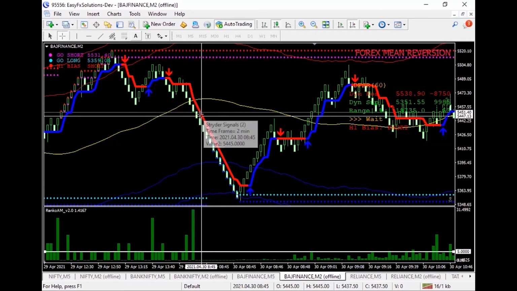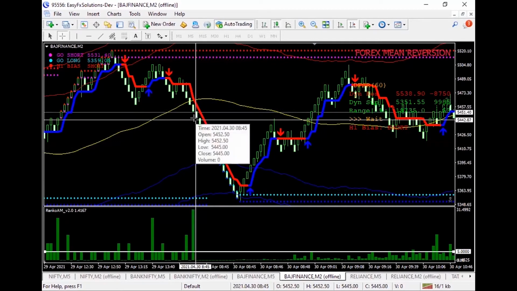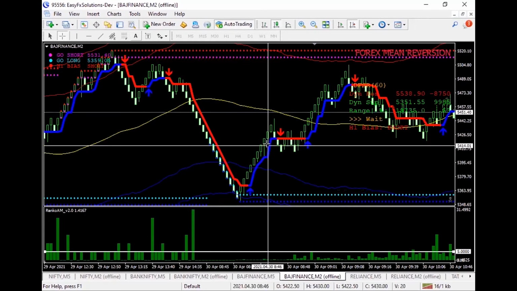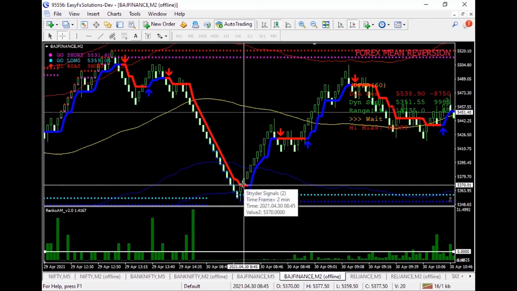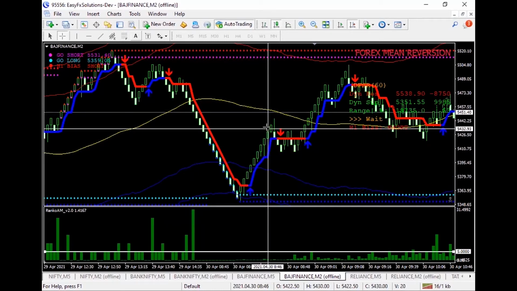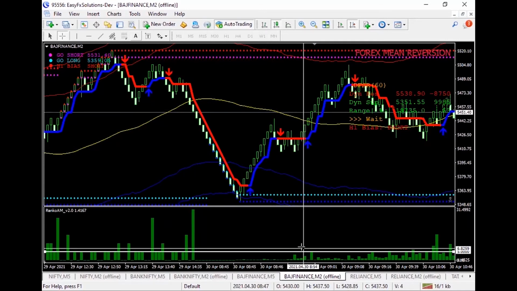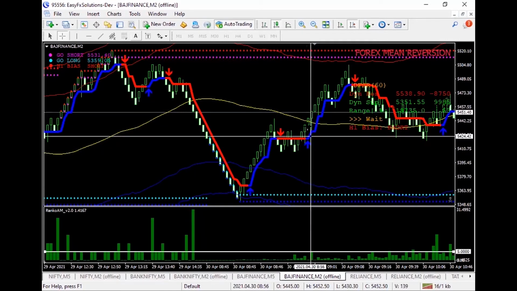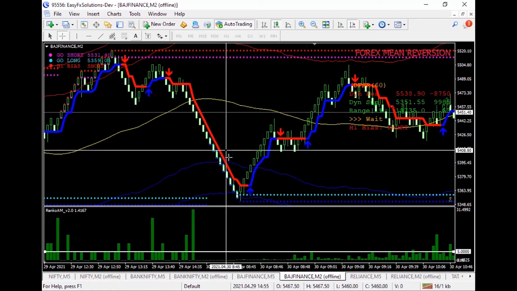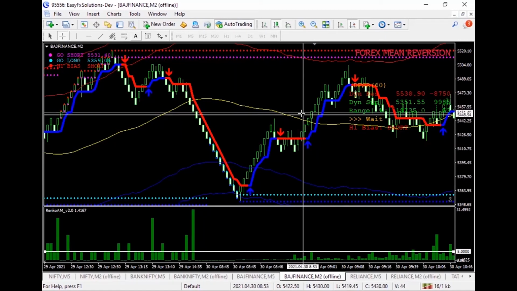There was a gap down from 5,400 to this particular price, that is 5,370. Then the market once again started shooting up from 9:15 when the bell rang, and it gave us a chance somewhere here. So this entire rally we would have missed.